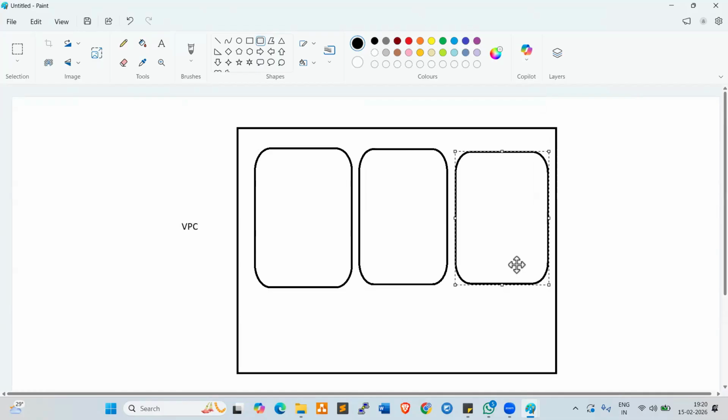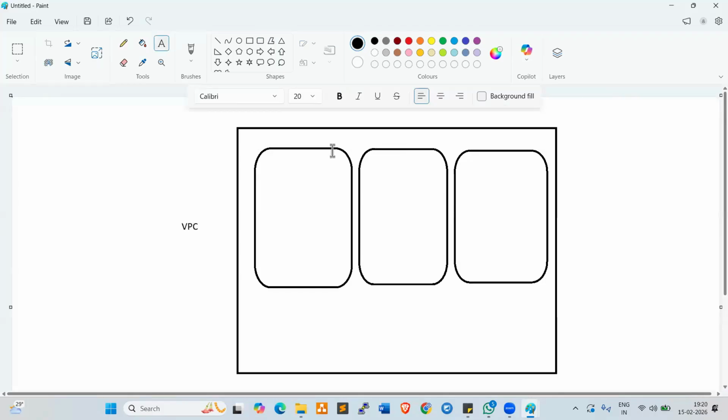These are the three zones. Okay, so zone A, zone B, zone C. Zone A, zone B, and zone C. So I create three zones, Andy.